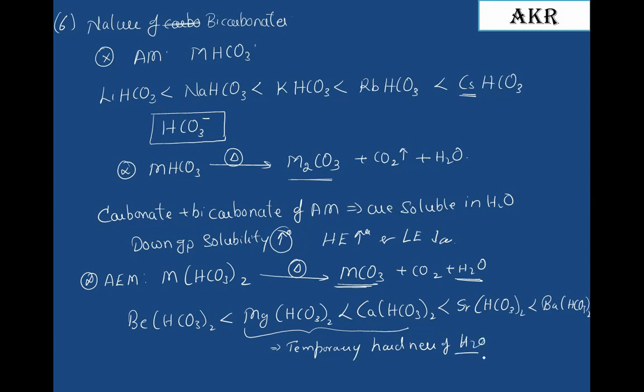They are responsible for the temporary hardness of water, whereas their chlorides and sulfates, magnesium and calcium chlorides as well as sulfates, are responsible for permanent hardness of water.